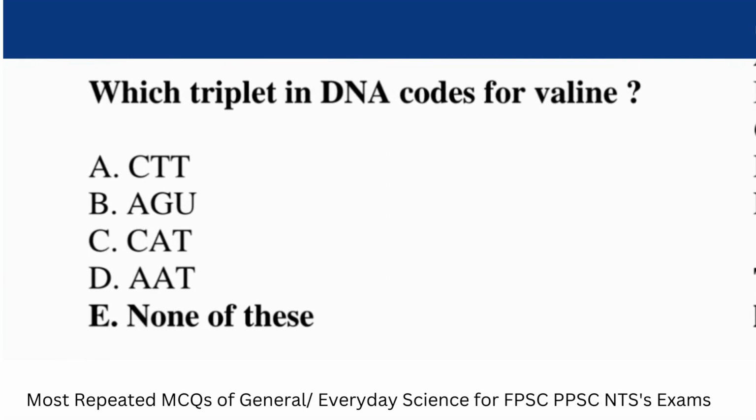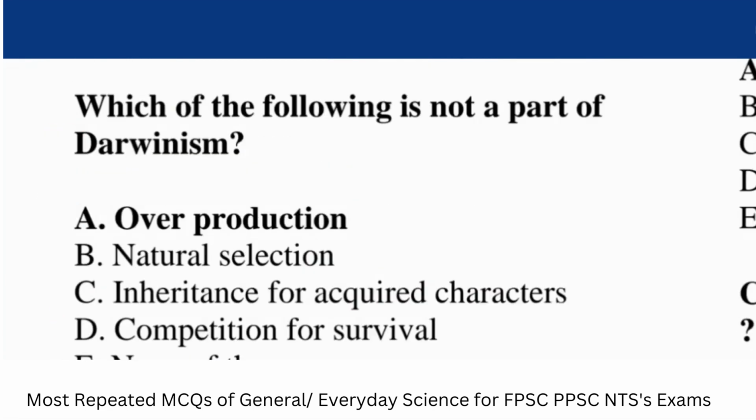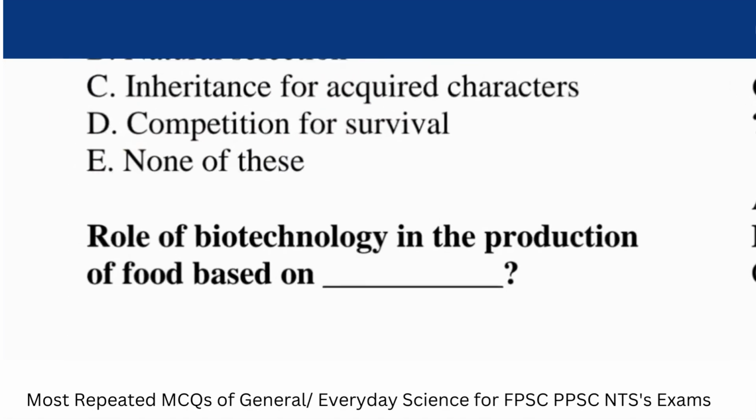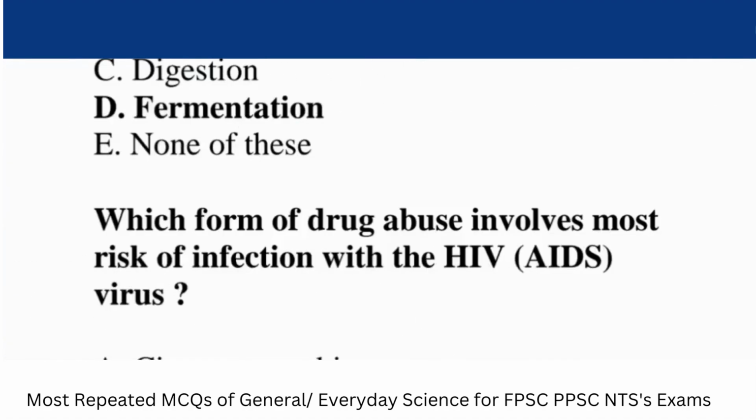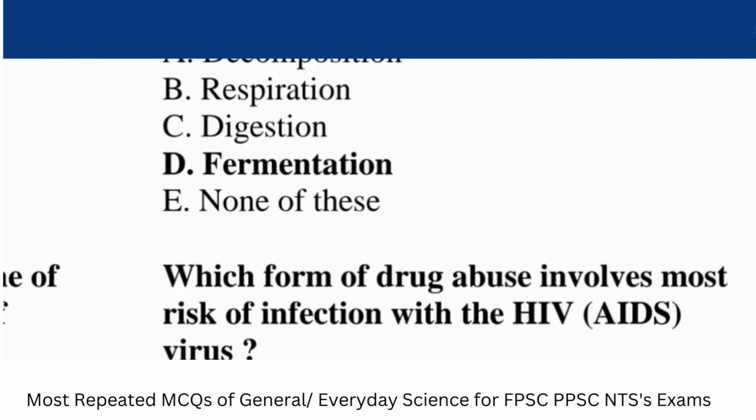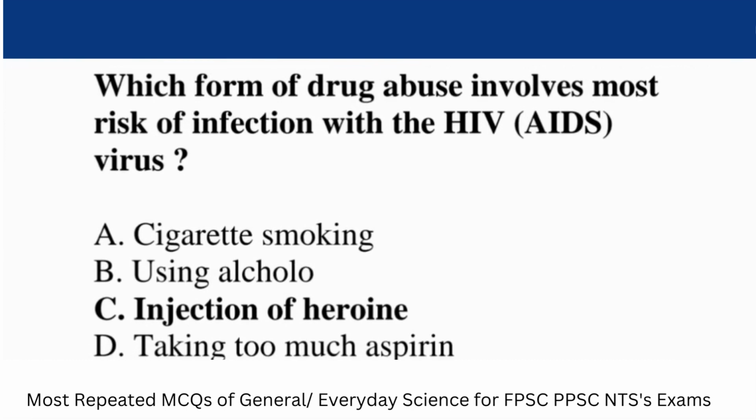Question. Which triplet in DNA code for valine? Answer. None of these. Question. Which of the following is not a part of Darwinism? Answer. Overproduction. Question. Role of biotechnology in the production of food is based on. Answer. Fermentation.